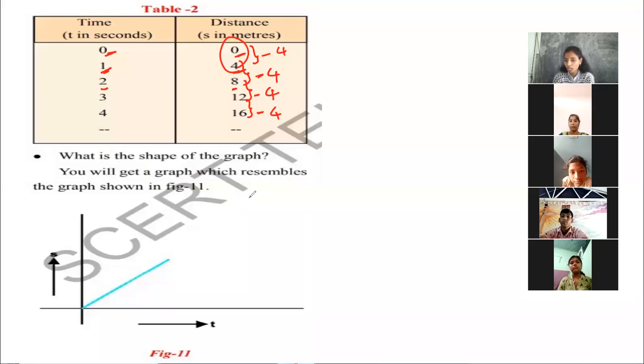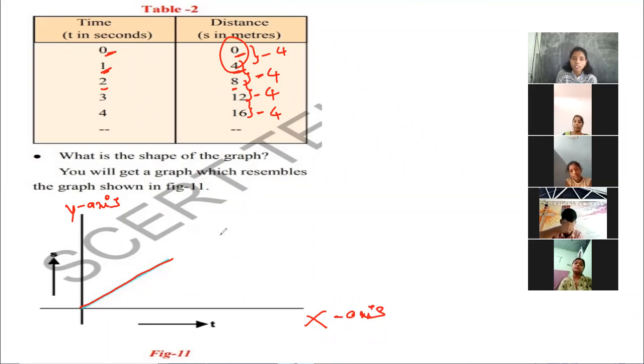If you have any graph paper with you, you can try it after the class. Take time on the x-axis and distance on the y-axis. Draw the graph and you will get a straight line graph.